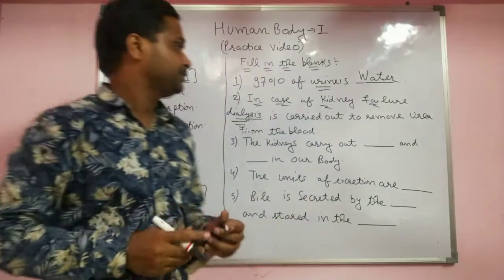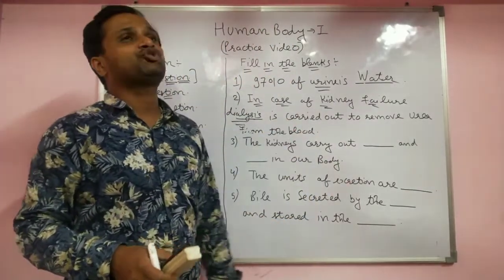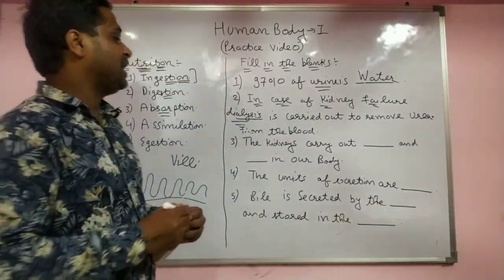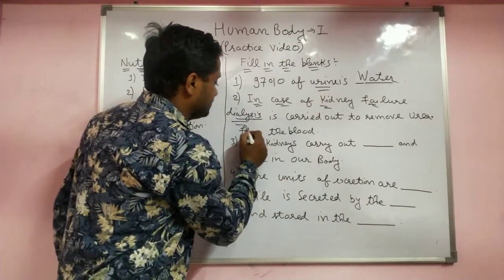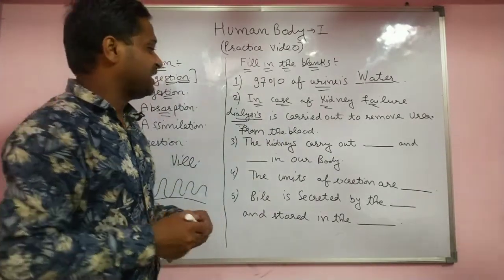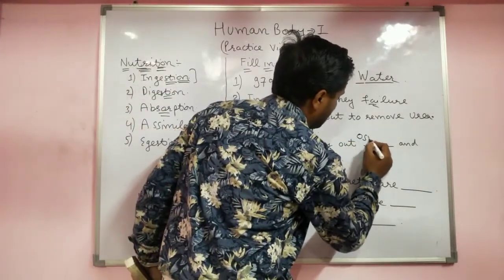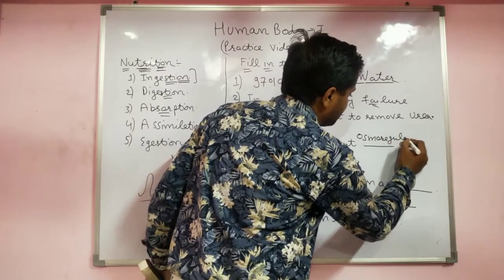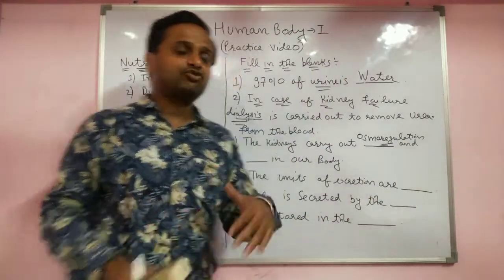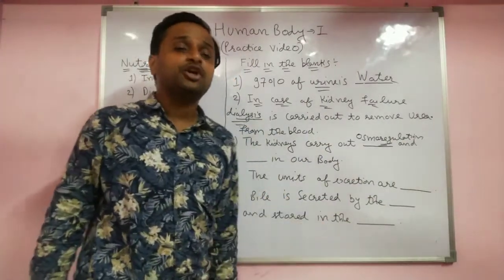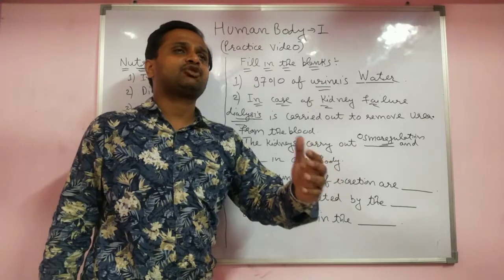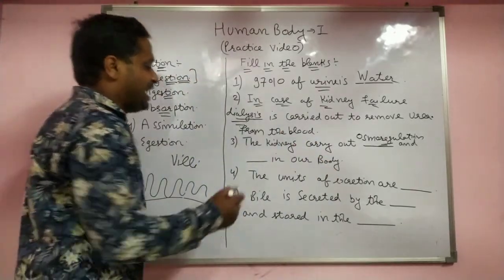An artificial machine is used to do the dialysis, to remove the extra urea from the blood in the form of urine. The kidney also carries out osmoregulation, which means control of water, salt and everything. If there is extra, it is removed in the form of urine, and urea also.